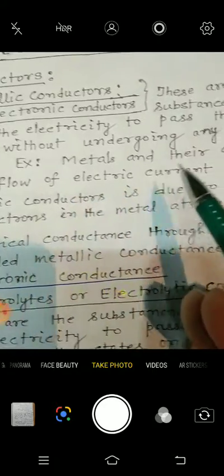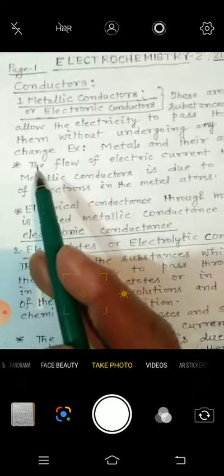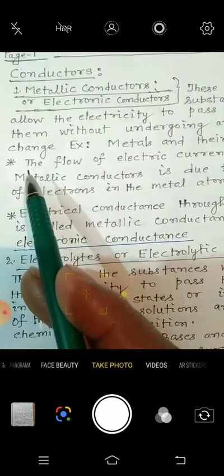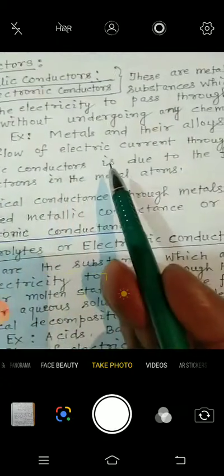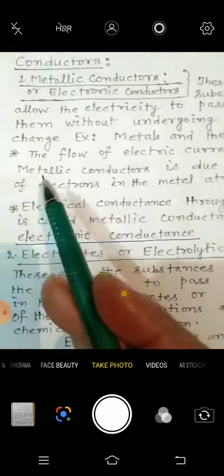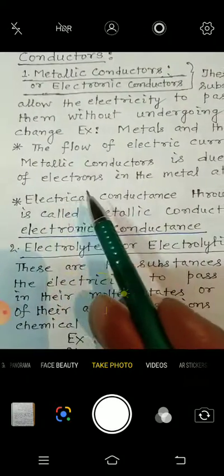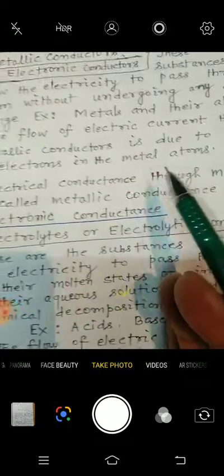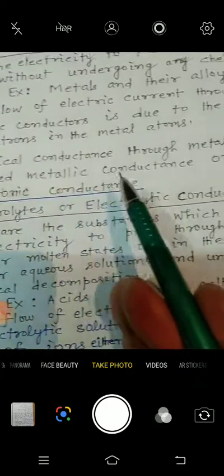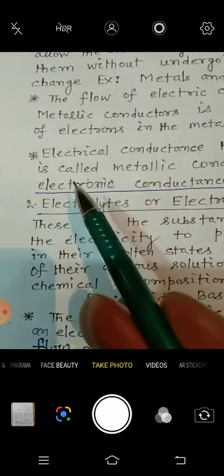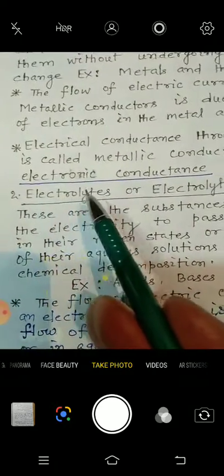Example, metals and their alloys. Now some important things with this: the flow of electric current through metallic conductors is due to the flow of electrons in the metal atoms. Remember. Now the second important thing is that electrical conductance through metals is called metallic conductance or electronic conductance.